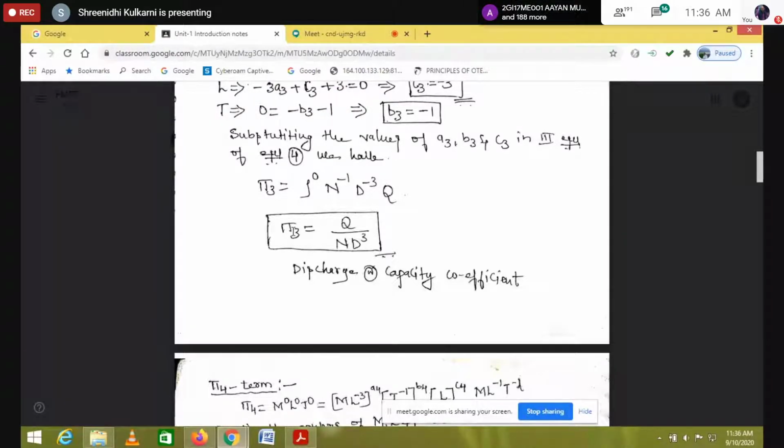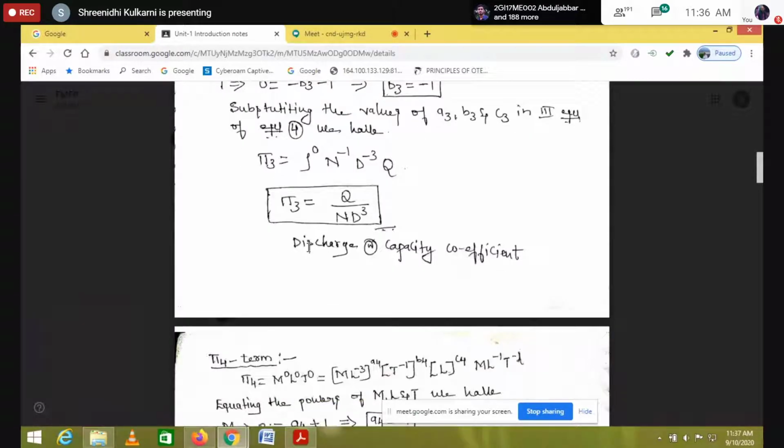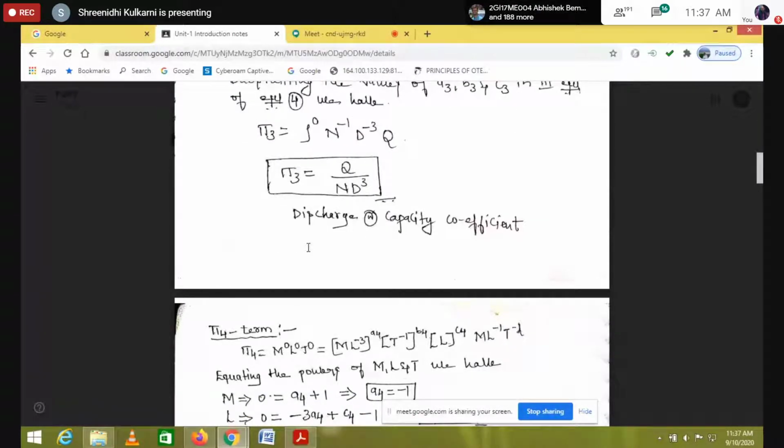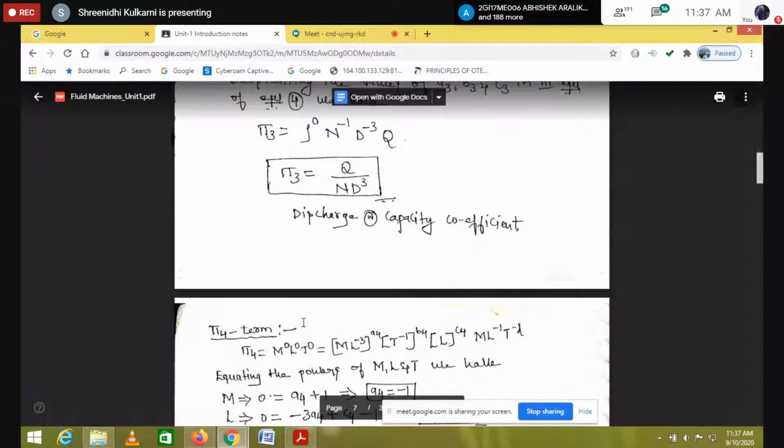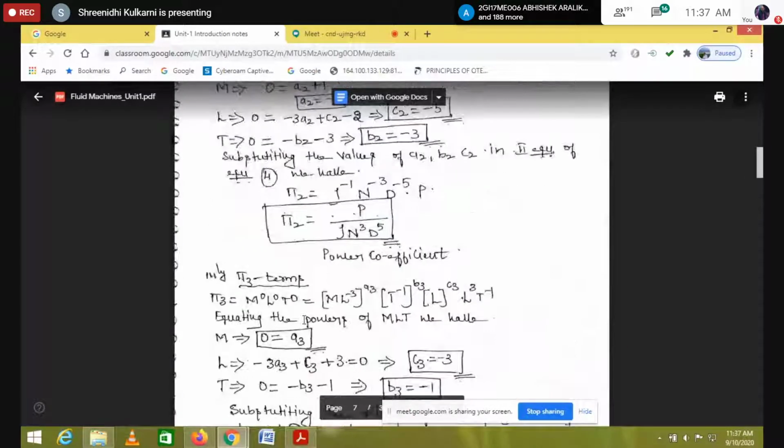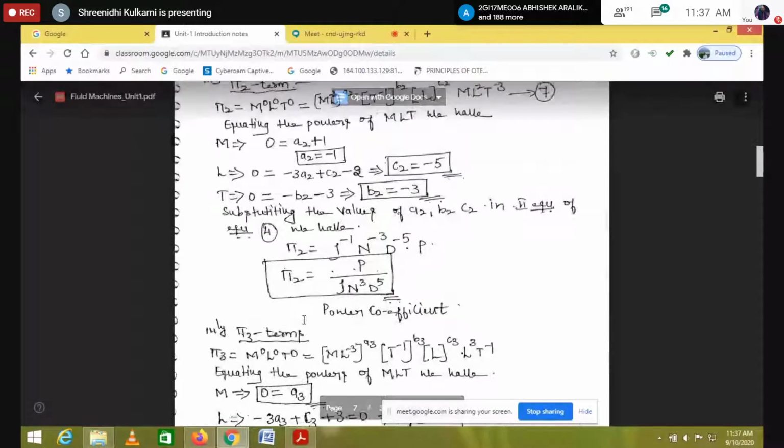So there are two types of procedure: one is a two-step procedure, another one is a 2-page derivation. Later I will discuss the specific speeds and all. I hope you understood this Buckingham's pi method for the applications of turbo machines.